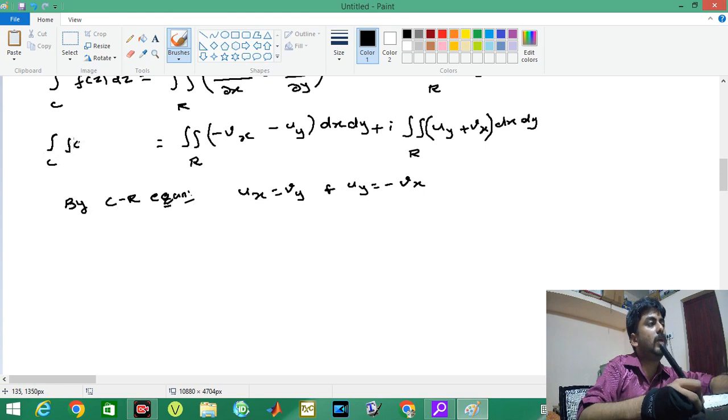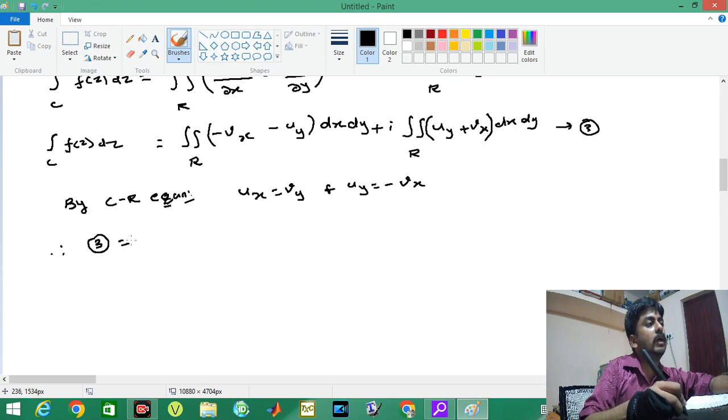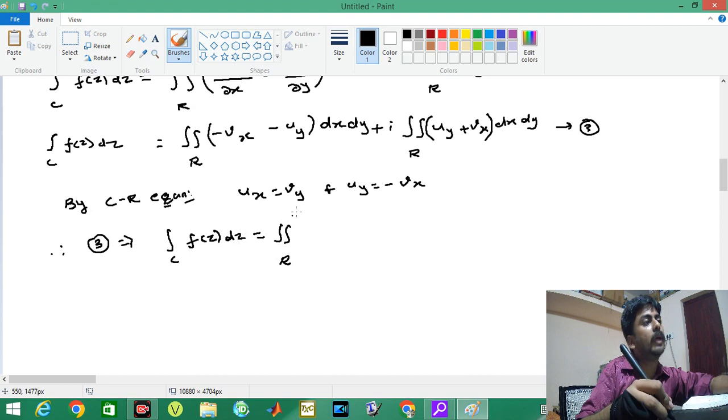So we have integral C f of z dz. This is our equation 3. Therefore, by CR equations, equation 3 becomes integral C f of z dz equal to double integral over R, with Ux equal to Vy and Uy equal to minus Vx.